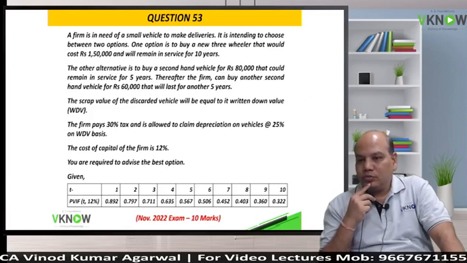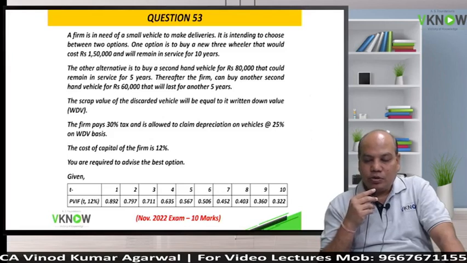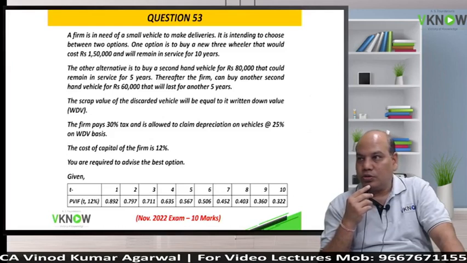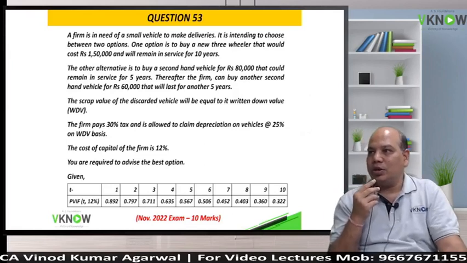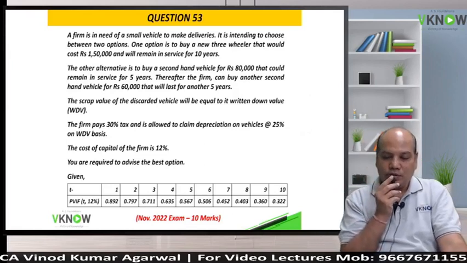One is 10 years, other is 5 plus 5. So first 5 years you will use the vehicle which will cost 80,000. Another 5 years you will use the vehicle which will cost you 60,000. So both options give you a chance to use the vehicle for 10 years. So now you only have to compare their NPVs.